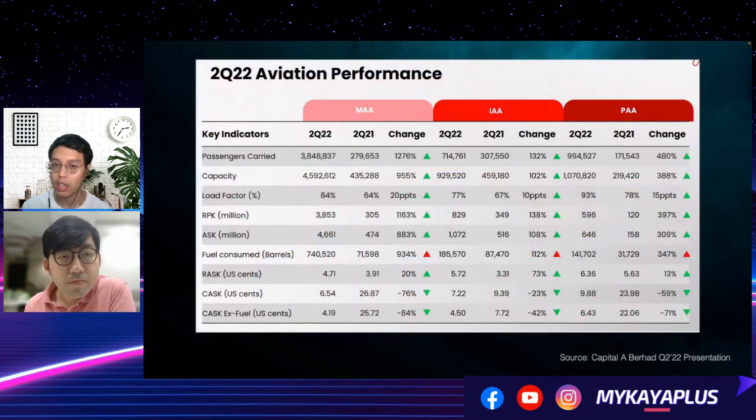You can see that in summary, we will talk more in detail in the second video, where we will decipher, use what we have learned in this video and study and analyze AirAsia's second quarter and first half of 2022 results. But at the end of the day, those that are related to revenue, we want them to grow. Those that are related to cost, we want them to normalize or reduce if possible. So here you have a simplified table. We'll talk more in detail in the second video.